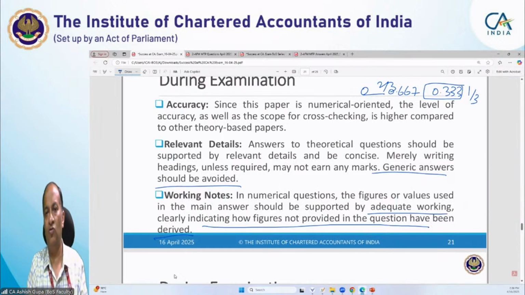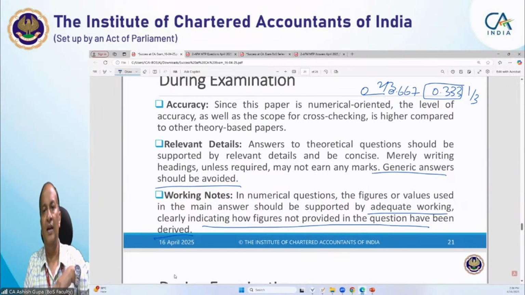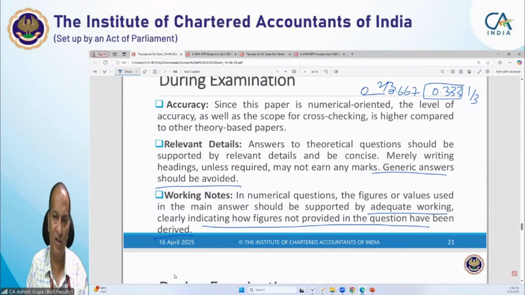Now sometimes students say, sir, can I write working notes in the beginning and then the main answer, or the main answer in the beginning and then the working notes? It is up to you. It is your choice, because ultimately, since a stepwise marking scheme is there, you get the marks for the steps.